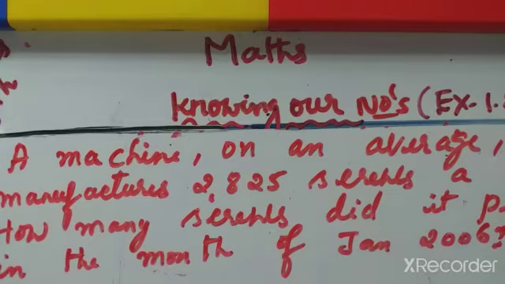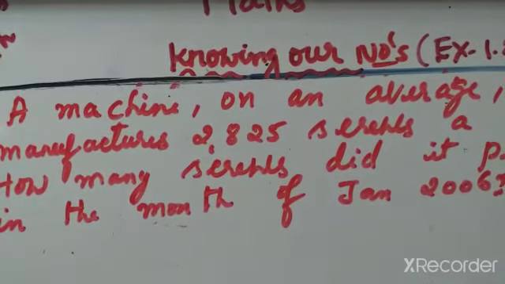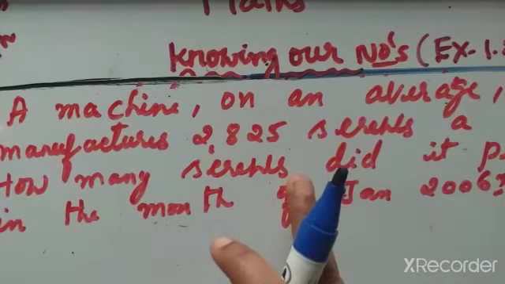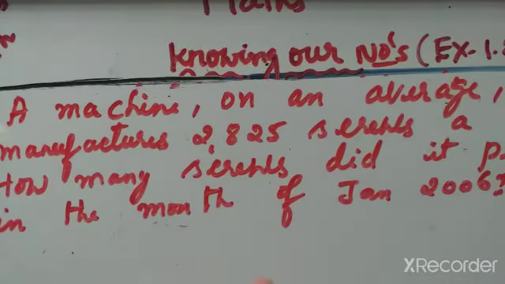So here one day production of a screw is 2,825. A machine produces 2,825 screws per day. Now we have to find how many screws are produced in a particular month, January. A machine produces 2,825 screws in one day. Now we have to find the total production of the month of January. January means how many days? 31 days. We have 31 days.